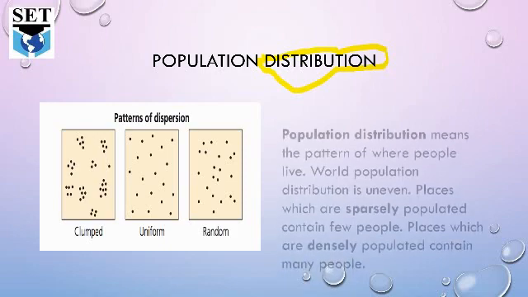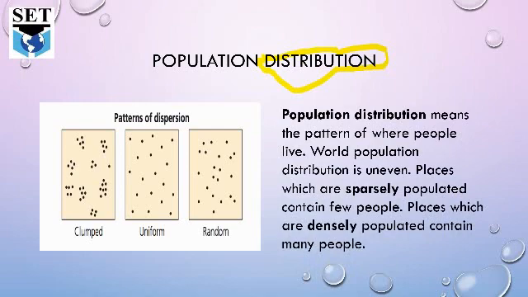The world population distribution is uneven. Places where few people are living are called sparsely populated, and places where many people are living are called highly populated or densely populated areas.